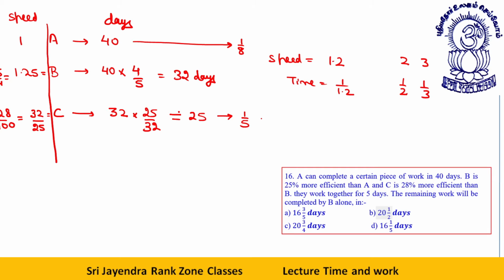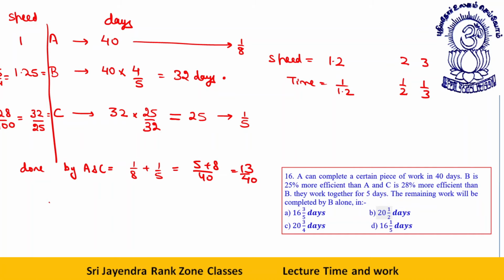Okay, rest will be completed by this fellow B. So 1 by 8 plus 1 by 5. So this much portion has been done by A and C. This is 5 plus 8 by 40, or 13 by 40.